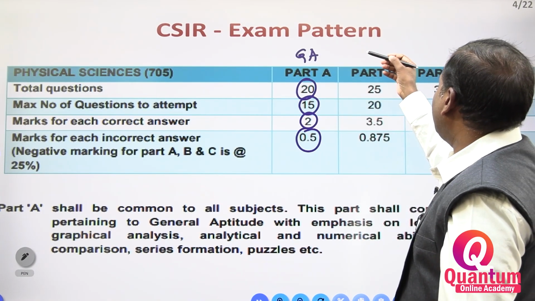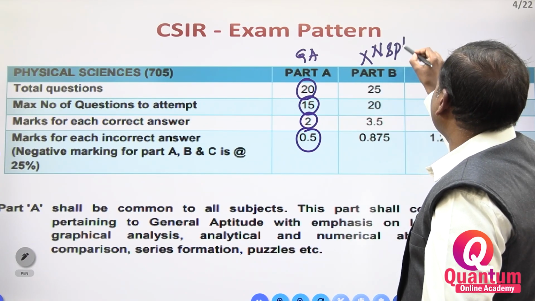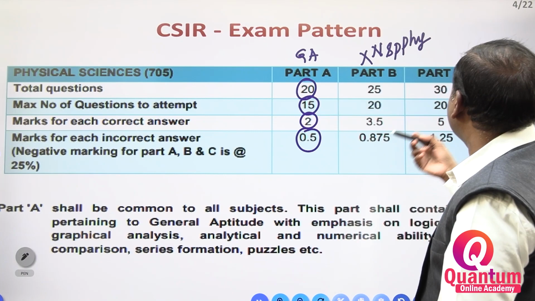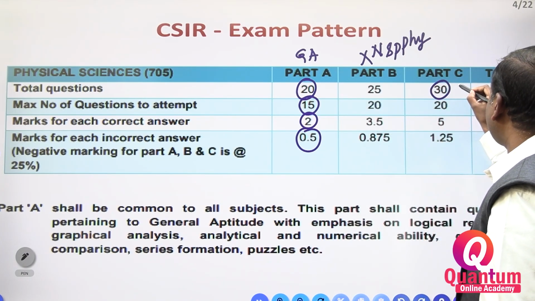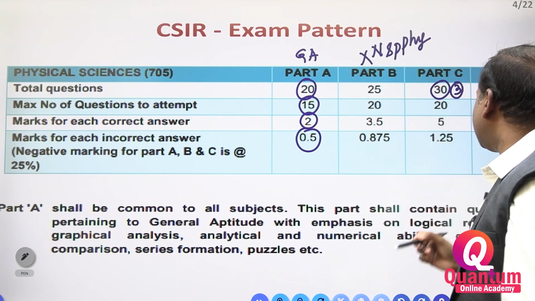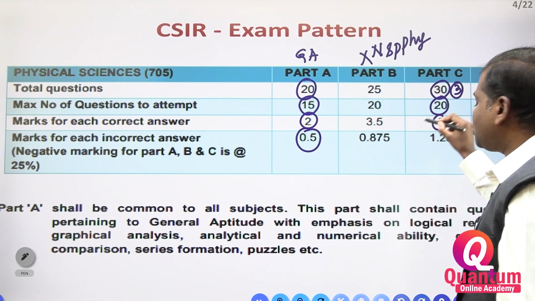From Part B, there are no nuclear and particle physics questions. But in Part C, out of 30 questions, you get 3 questions from nuclear and particle physics. All 3 you can attempt. Each question carries 5 marks.